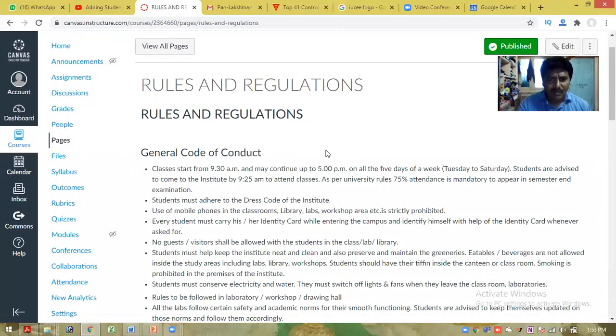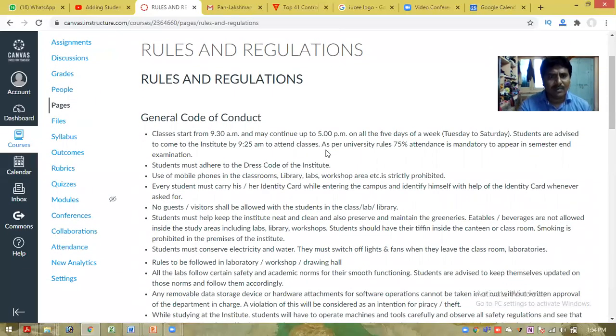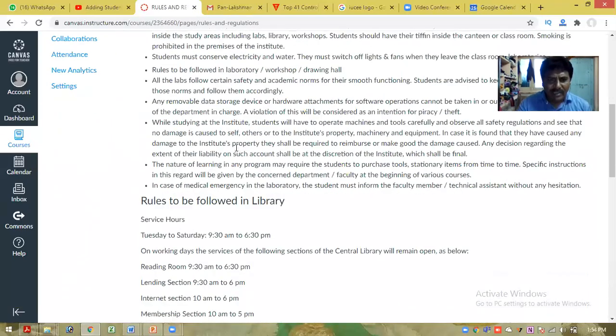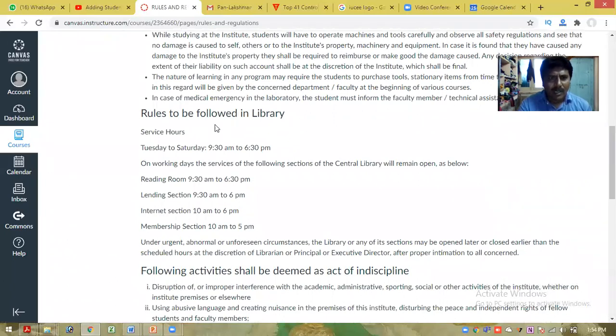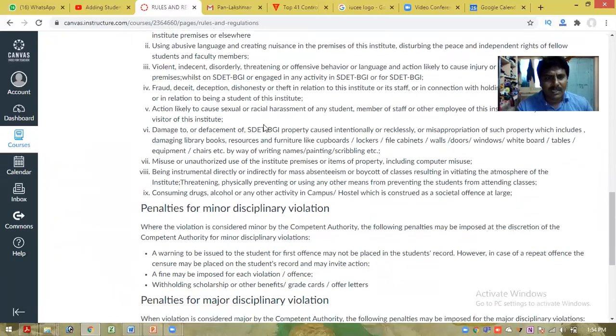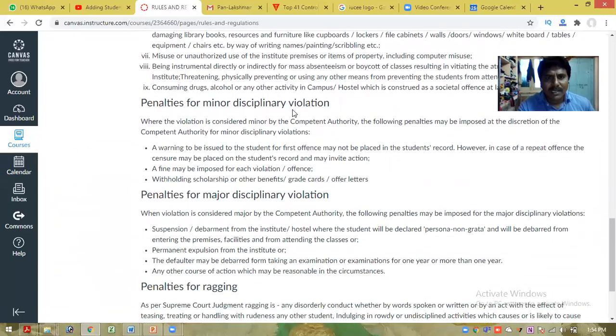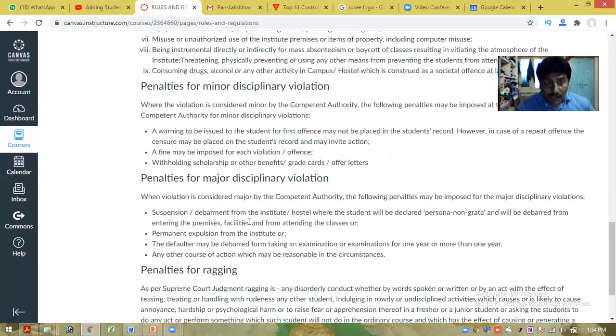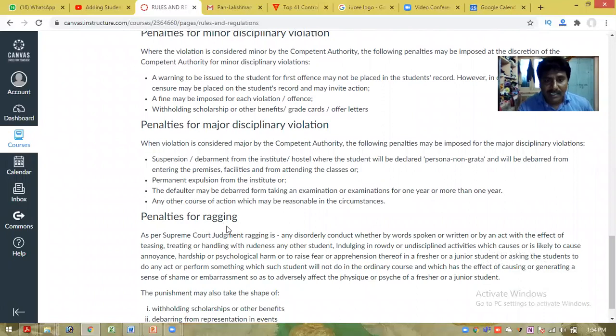These are some of the rules and regulations, and the class starting time is 9:30 a.m. There is a general code of conduct, along with how people should behave in the library, the service hours, and so on, which I mentioned so they can use that information. Are there any disciplinary violations? There are some penalties too, including ragging penalties mentioned in this course. These are very important pieces of information for when they enter the college campus.